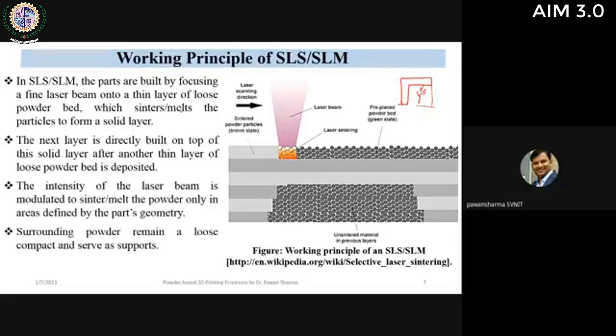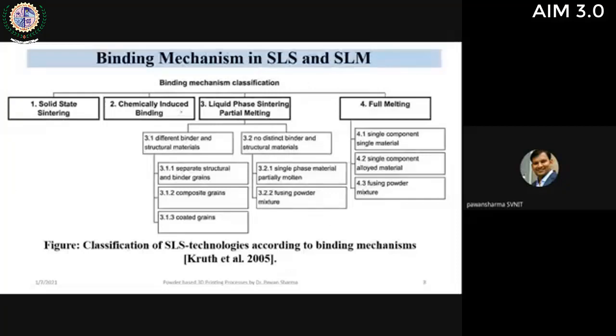I've already discussed the basic mechanism. So what are the different binding mechanisms in SLS or SLM? The binding mechanism can be solid state sintering, where two powder particles come in contact and diffusion occurs.